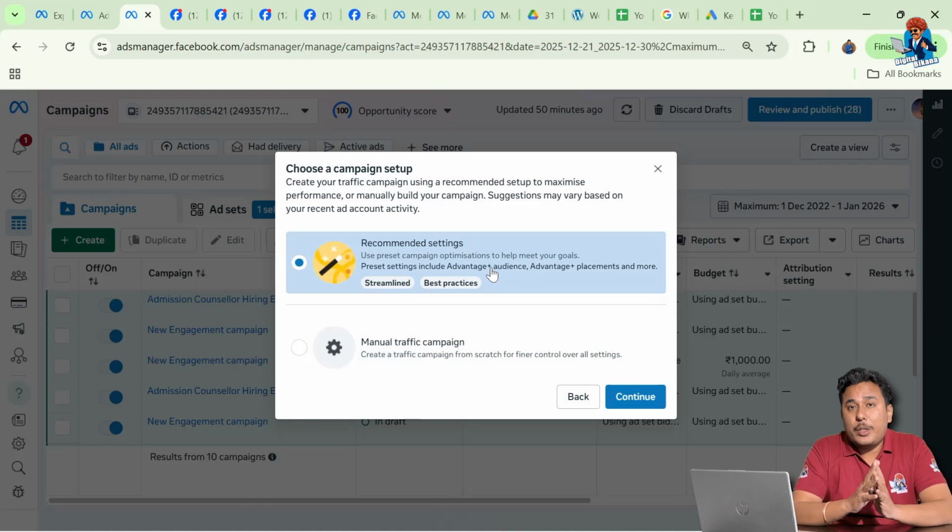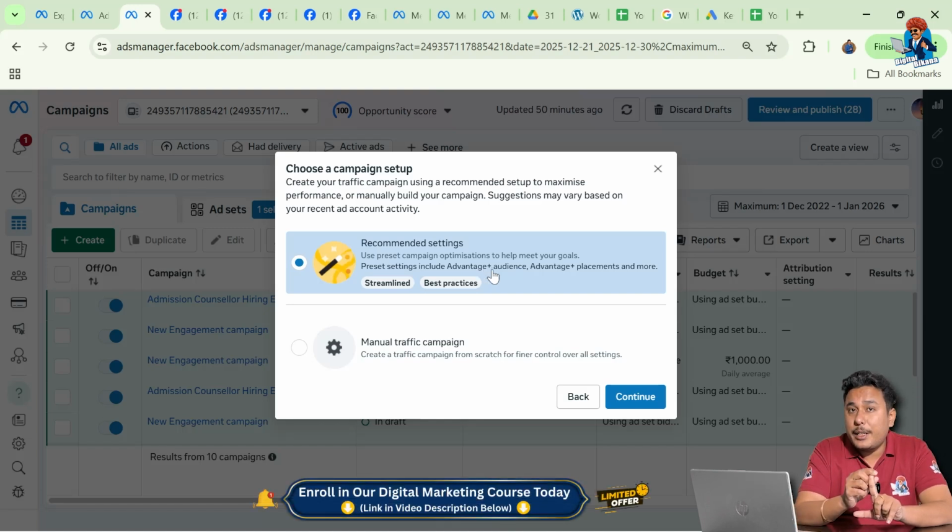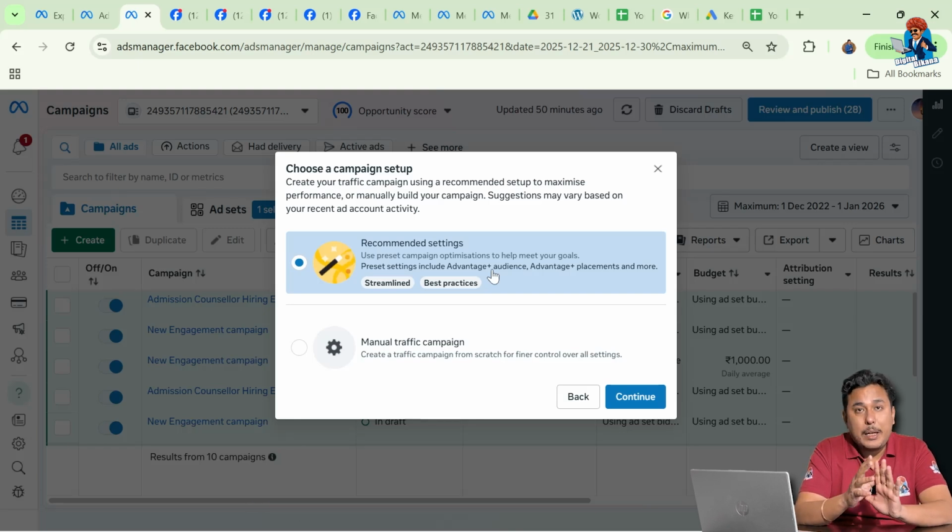If I talk about the Advantage Plus campaign, then Meta is going to use Advantage Plus audience. It is already written over here. It means audience targeting will be done by Meta. Meta will try to show our ads according to its particular plan, whatever AI technology they are using behind it. Meta is saying that it will select the audience to whom we should deliver your ads.